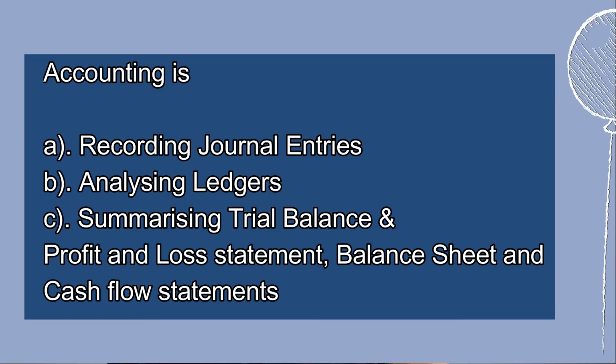So we will prepare P&L, balance sheet, and also we will prepare the cash flow statement, where we will note down all the cash related activity. So broadly, accounting does recording of journal, analyzing ledgers and trial balances, preparing P&L, balance sheet and cash flow statement. Okay, so that's where recording, analyzing and summarizing combine together, and we present the business transaction into financial information. Now this financial information is presented to key stakeholders.